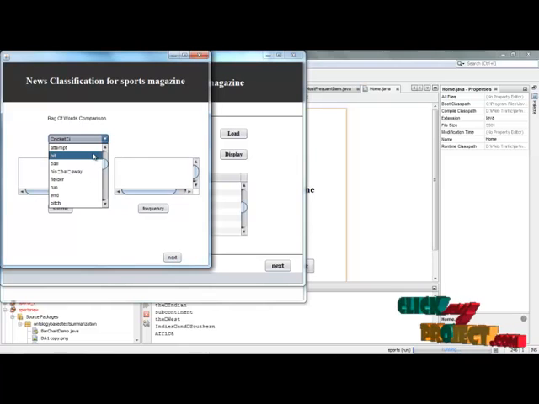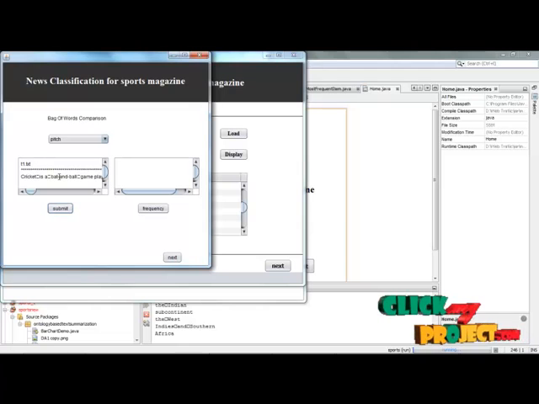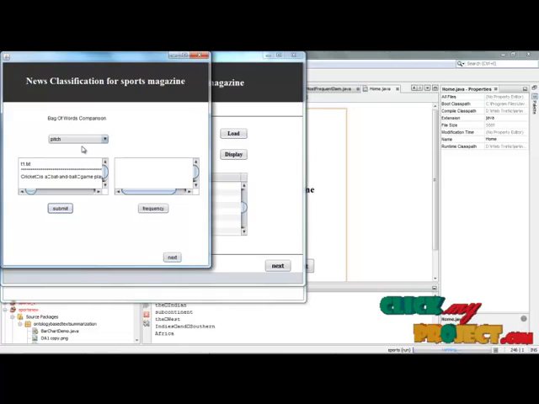So here we are going to process the bag of words which consists of information about cricket. Choose any bag of words. Select any content from the bag of words. For example, if we choose the content pitch, simply click the submit button. The bag of words is compared with the original text file, and the text file which consists of the word pitch is displayed here. So the bag of words is compared with the text file which is given as the user input, and the comparison is generated between these two, and the file consisting of the word pitch is generated here. So this is the bag of words comparison as stated earlier in our process.